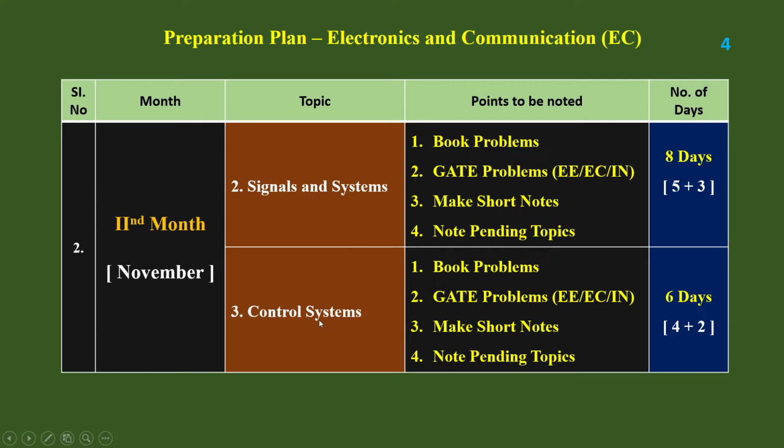Control systems, you can finish the control systems because signals and systems is the basis for control systems. So you can finish control systems also. For the control systems also, it is common for 3 branches. You can take out those problems also. You can solve for that.